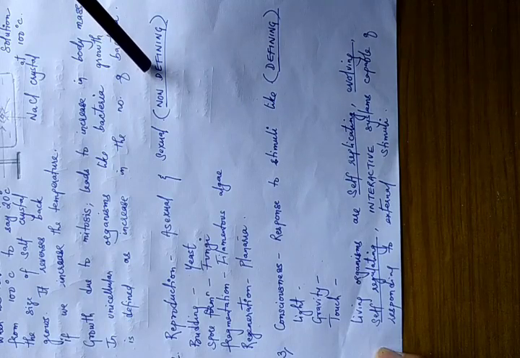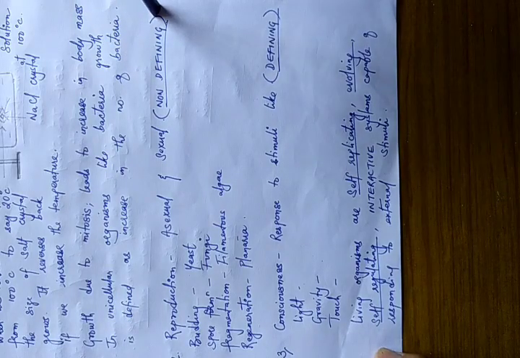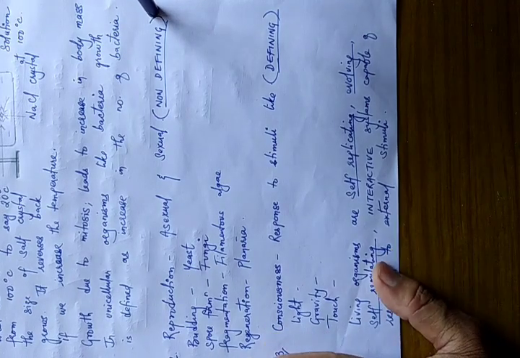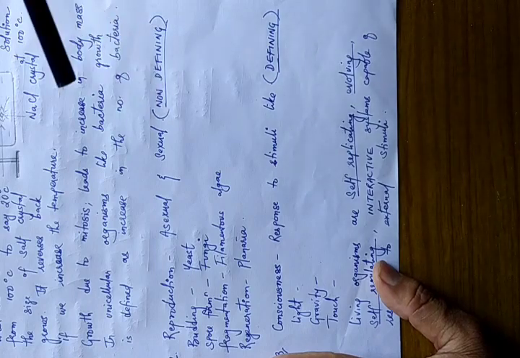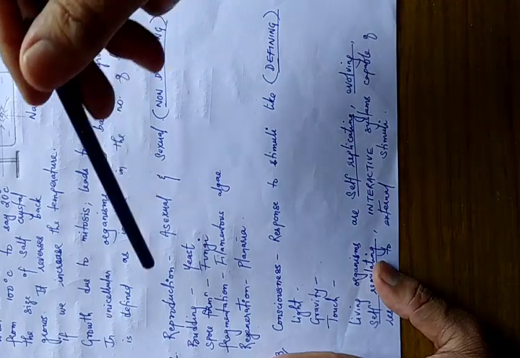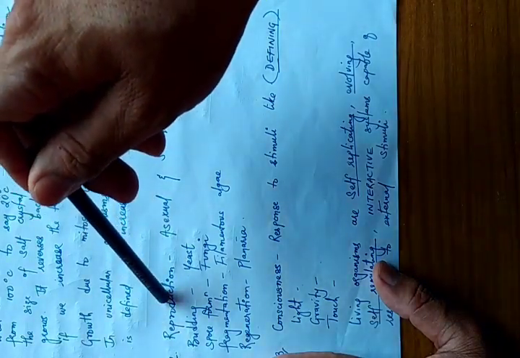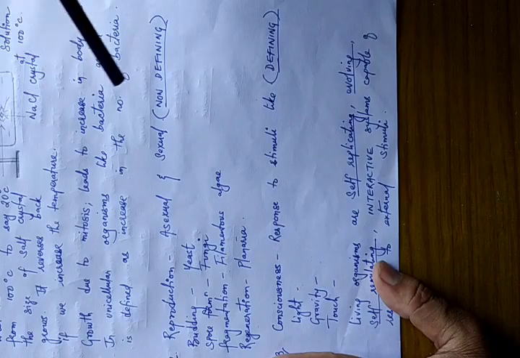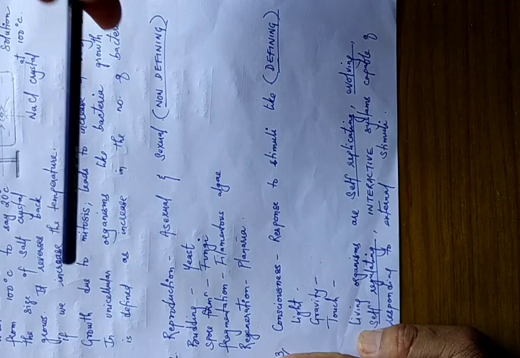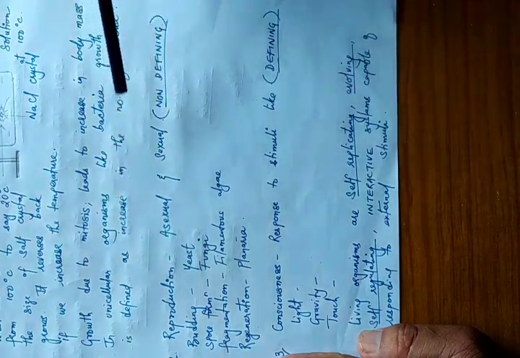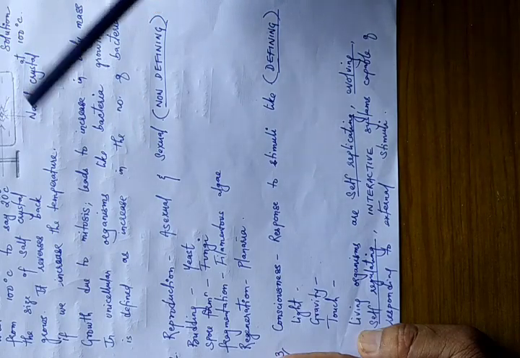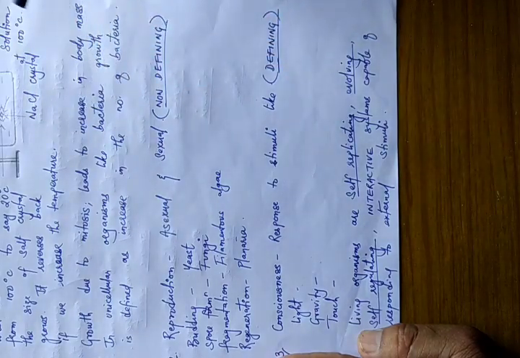Reproduction I have again written as non-defining. If an organism does not reproduce, obviously it is not going to die. A person does not die if he does not get married. I'm sure you understand this now. Reproduction is very important for the survival of the species, for the species to propagate and continue. It is very, very important, but it is not important for the survival of an individual. It is needed for survival of the species, not the individual.